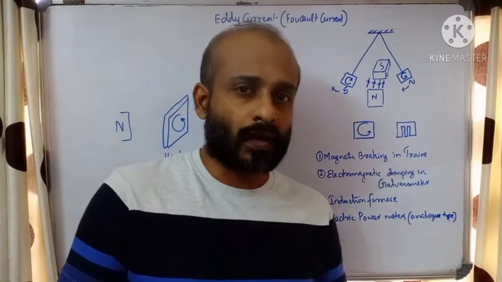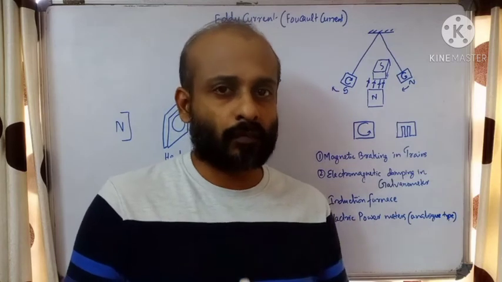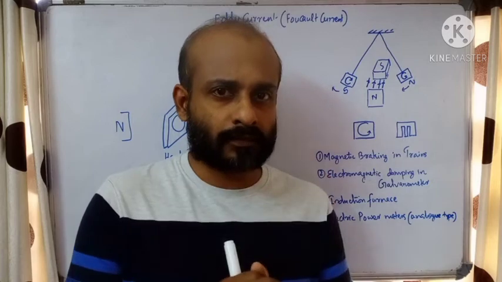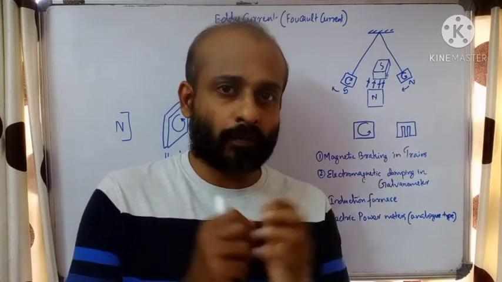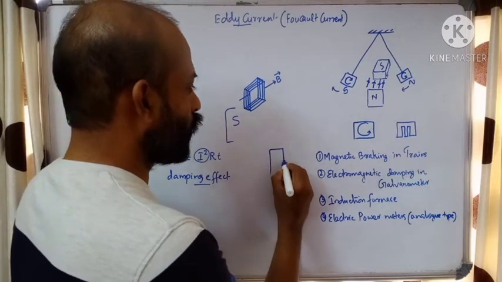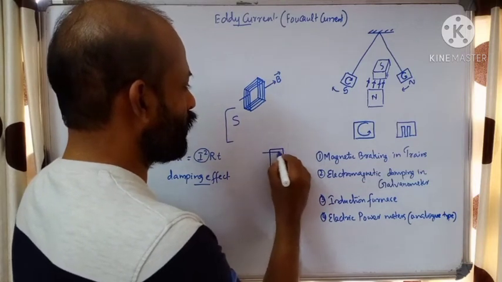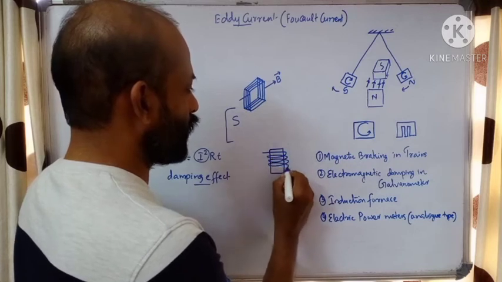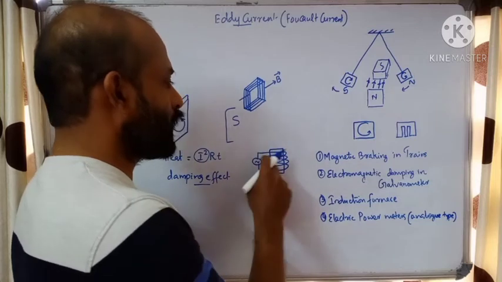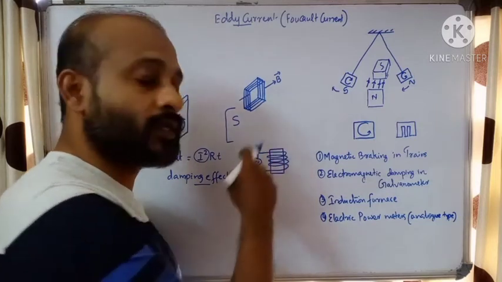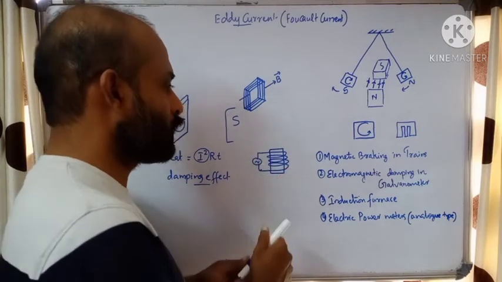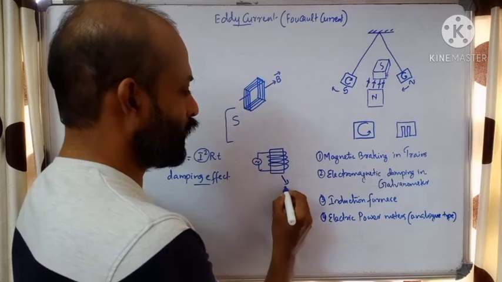If we want to separate metals from ore, we will take the ore in the shape of a big block of metal. Over this block of metal, we will wind a large number of turns of insulated copper wire, through which we apply alternating current. The alternating current will produce a changing magnetic flux in the ore, from which we need to separate the metal.